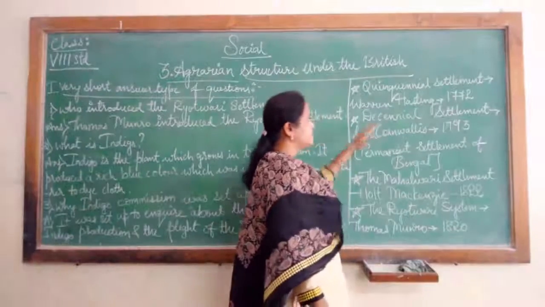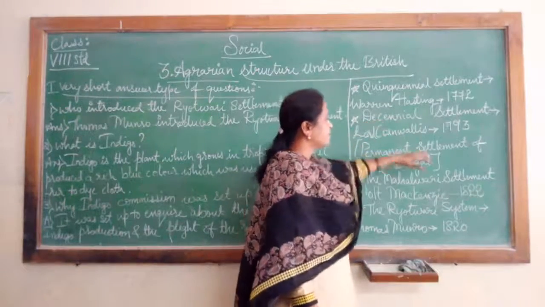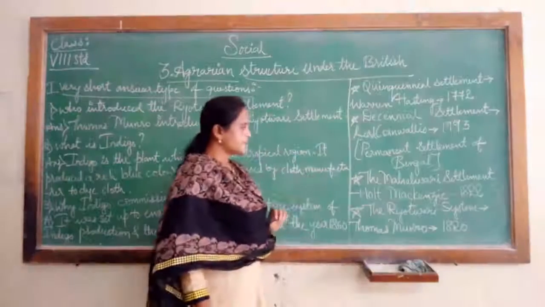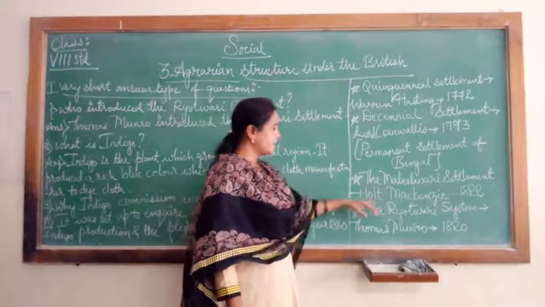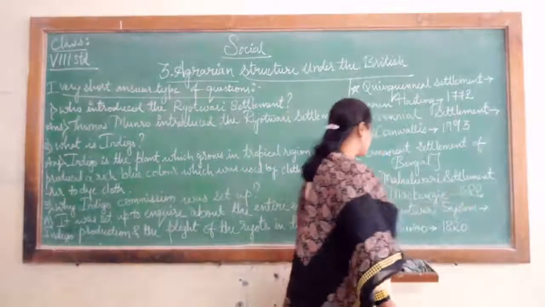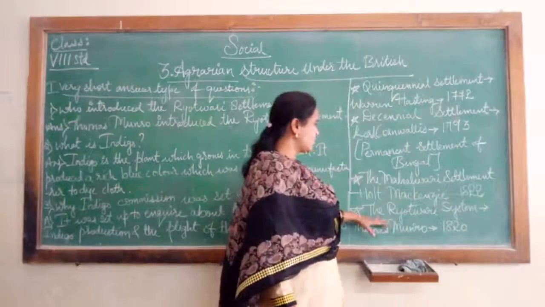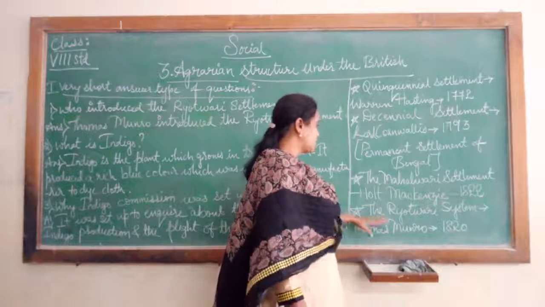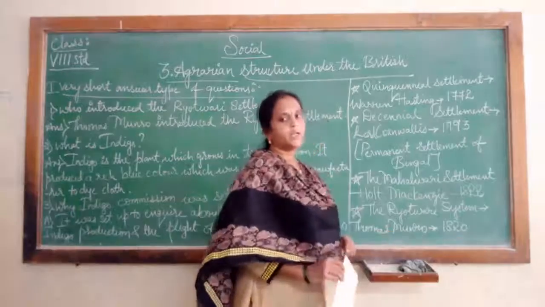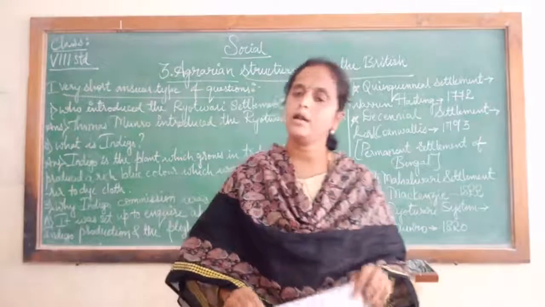This system is also known as the Permanent Settlement of Bengal. Next, the Mahalwari settlement was introduced by Holt Mackenzie in the year 1822. The last system, the Ryotwari settlement or Ryotwari system, was introduced by Thomas Munro during 1820. So these all can be asked for 1 mark.